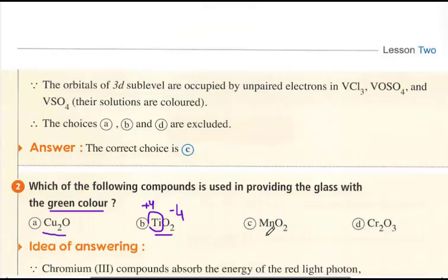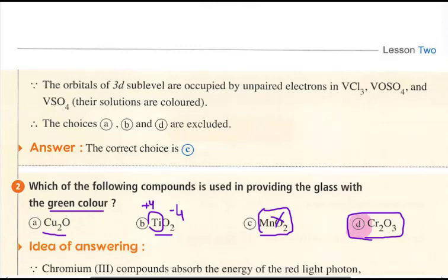Here, manganese dioxide. Manganese dioxide is a very strong agent in the dry cell. It acts as a catalyst in the decomposition of hydrogen peroxide into water and oxygen. What is the color of manganese dioxide? It is brown to black. So it is not green. As I have explained, it is very important that you know that when chromium is in the positive 3 oxidation state, its color is green, and this is the correct answer.